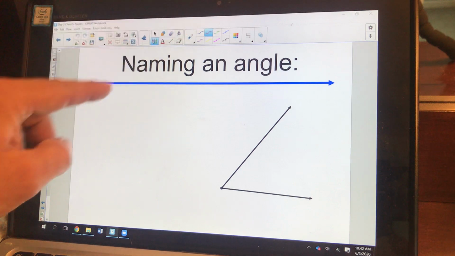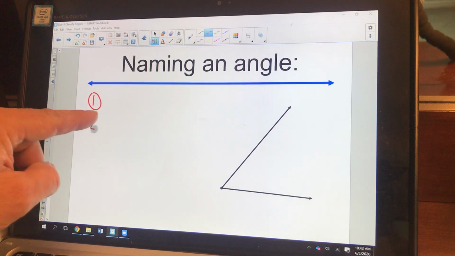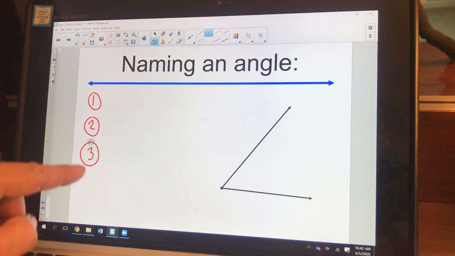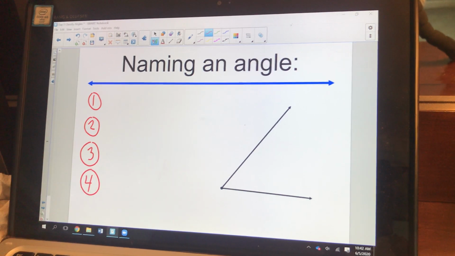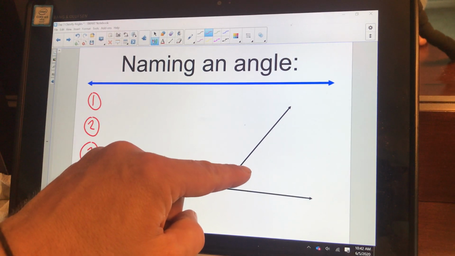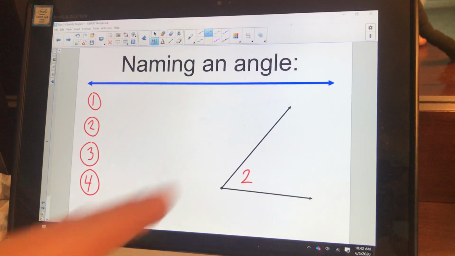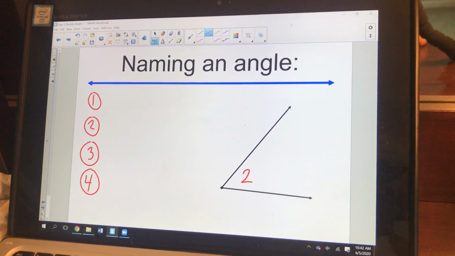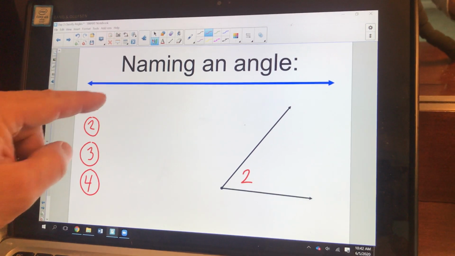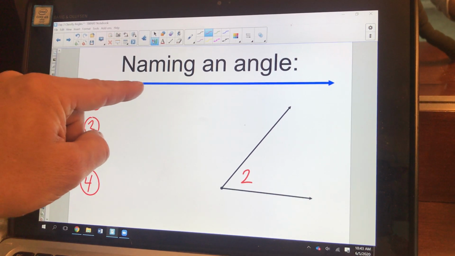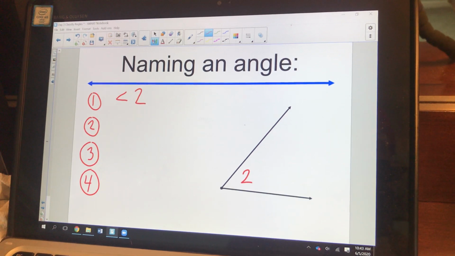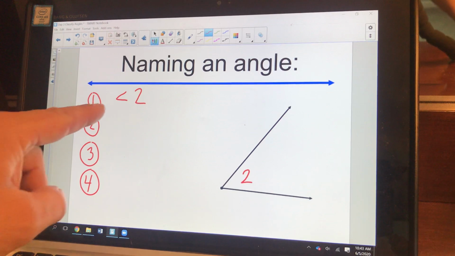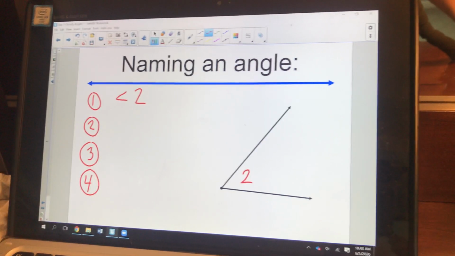There's going to be 4 different ways that we can name an angle. And sometimes angles use one of the ways, sometimes angles use 2 of the ways, sometimes angles use all of the ways, okay? First off, they might have a number inside. If there's a number on the inside like that, it doesn't have a degree sign, it's just a number, we could call this angle 2. Now I know that looks like a less than sign, and the less than sign and the angle sign in math do look kind of similar, but that stands for angle 2, okay?